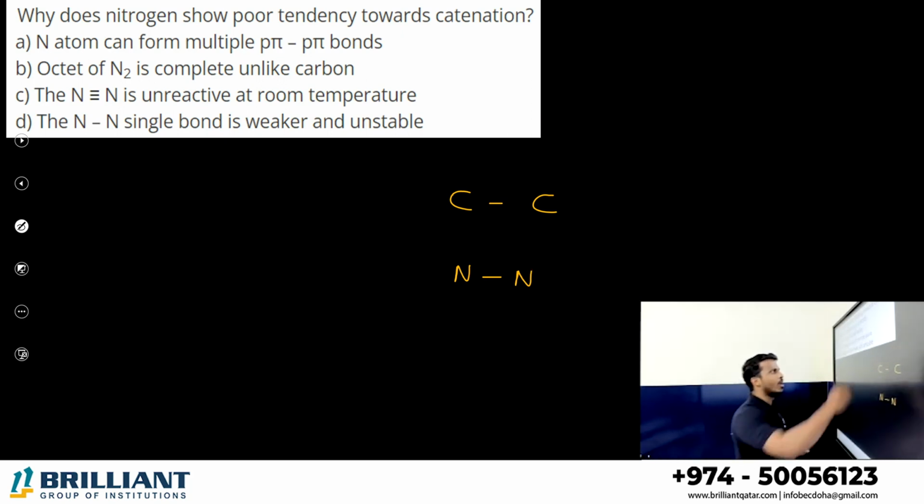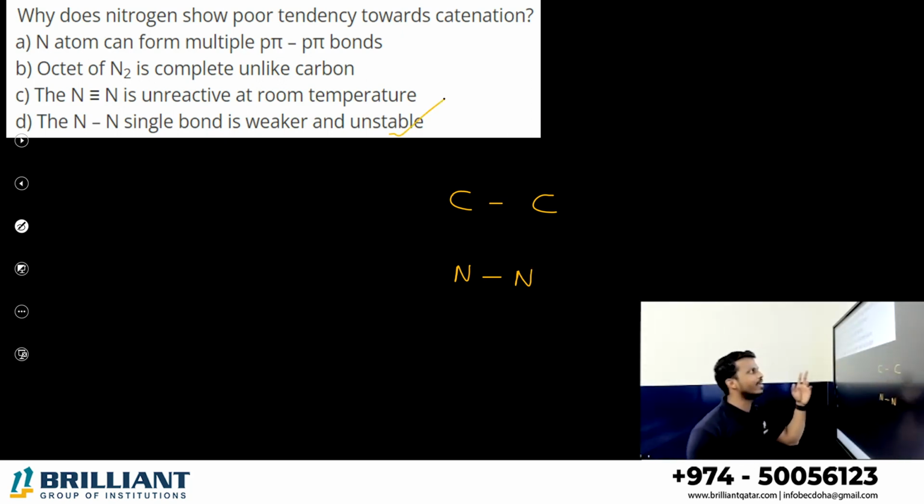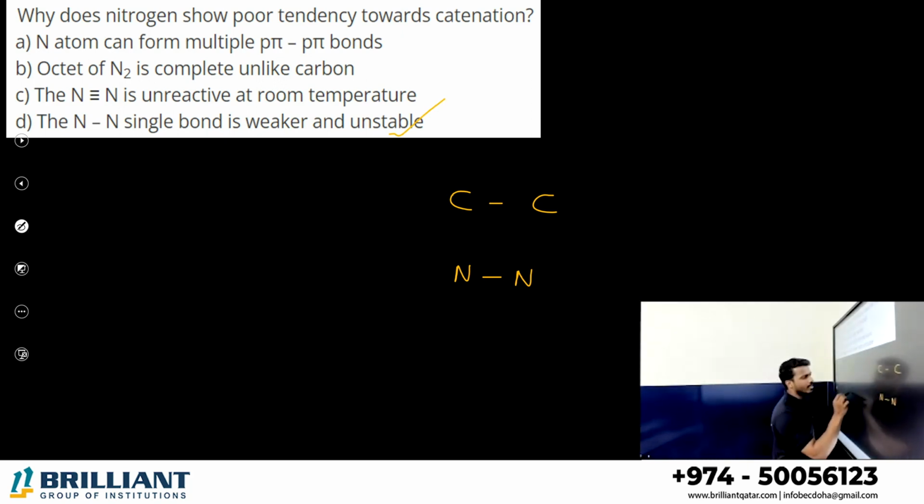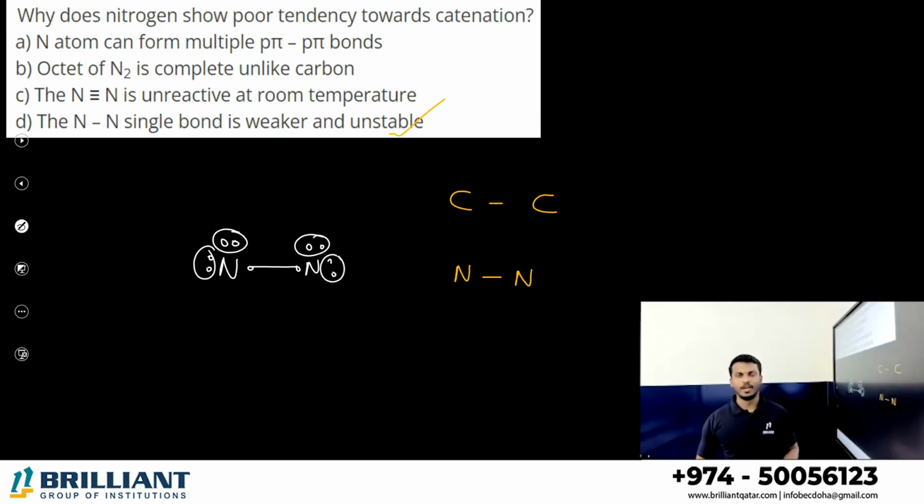The reason is what here? Option D, nitrogen single bond is weaker. Why is the nitrogen bond weaker? If you consider a nitrogen atom, it has 5 valence electrons. Same for another nitrogen atom, 5 valence electrons. They can make a single covalent bond, but you can see that each nitrogen carries 2 lone pairs. Lone pair repulsion is greater, so they will repel each other. The nitrogen bond gets weak. Alright, understood? So nitrogen is not ready to make individual bonding, meaning catenation. So the answer is nitrogen single bond is weak.